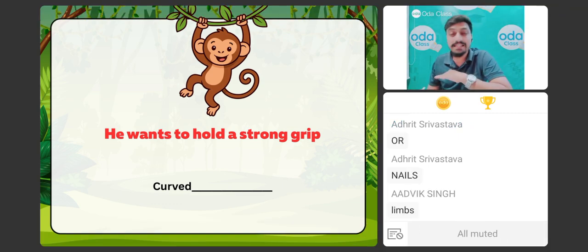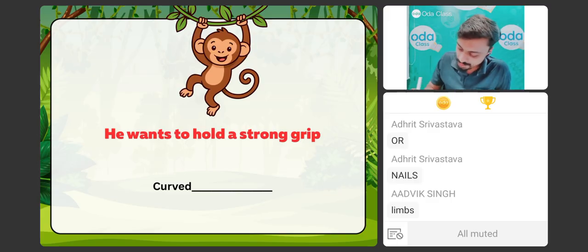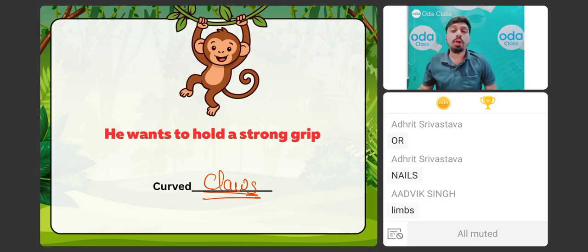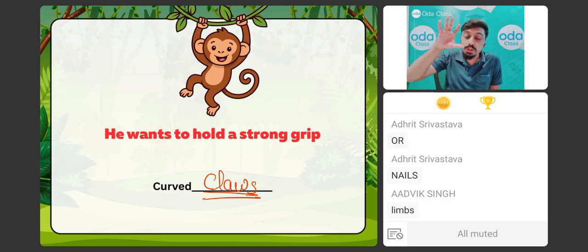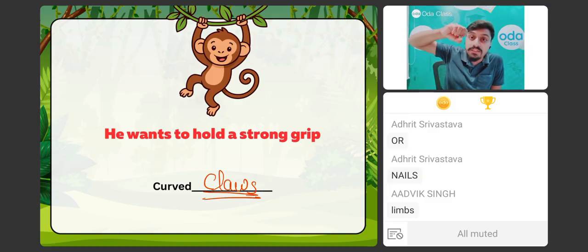Correct answer for this is nothing but claws. ठीक है, चलो कोई बात नहीं. Everyone has tried it. Claws are the correct answer. Claws क्या है? उनके हाथ. Okay, they should hold it very properly. They should be able to curve their claws.